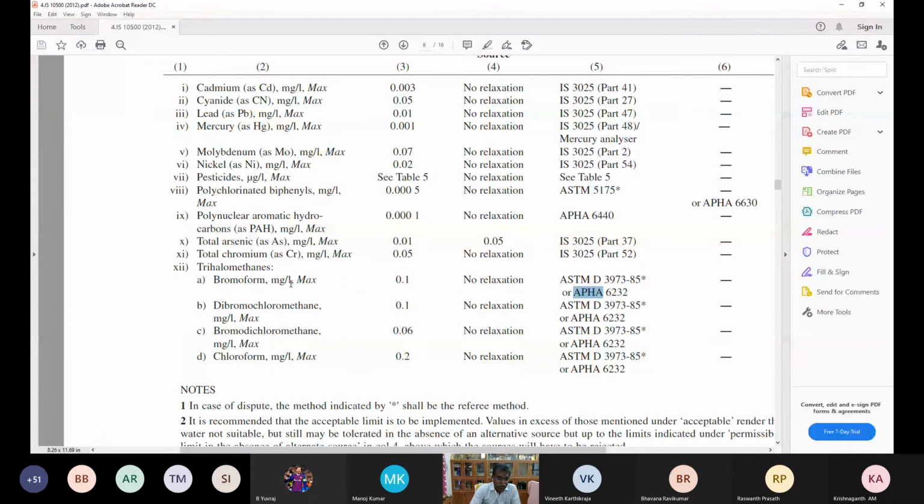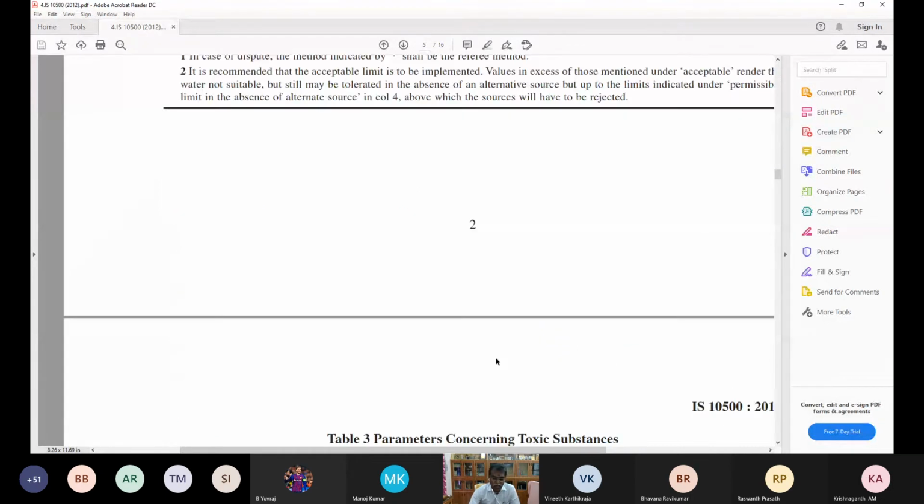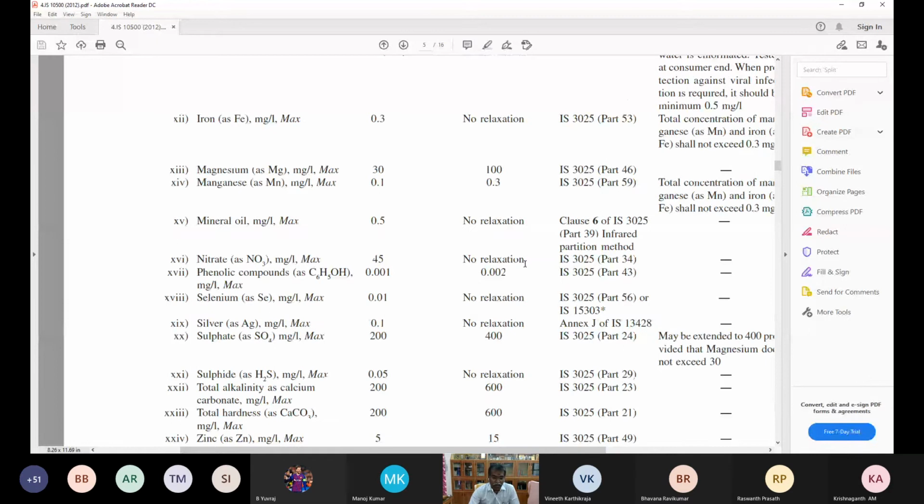Just at least have a look at the tabular column and familiarize yourself with the acceptable level and the permissible limit. Certain parameters have relaxation, but certain parameters are not relaxed at all, with some conditions. No relaxation, you can also have a glance. Better you remember in alphabetical order. That is easy to remember. Alphabetical order is a way of remembering physical characteristics and also chemical characteristics.